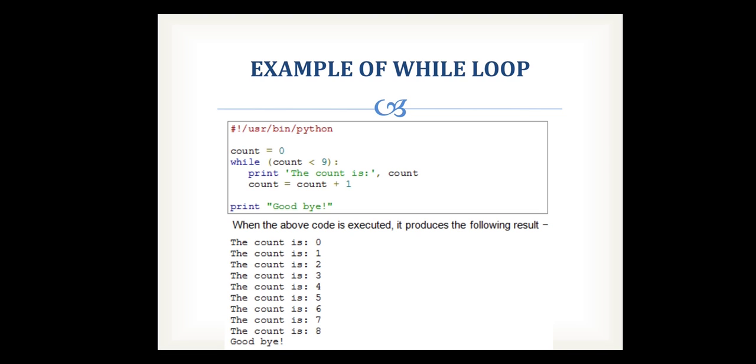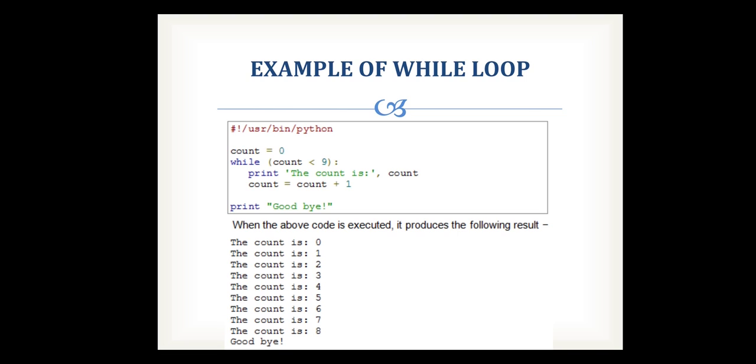It will increment each and every time the loop is executed, and it checks whether the number is less than 9 or not. When your count becomes 9, it directly exits the loop and prints the next statement, that is goodbye.